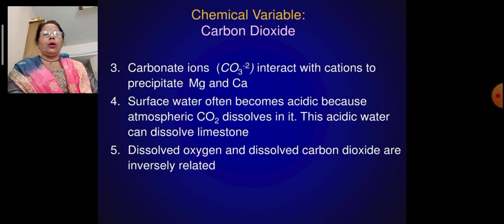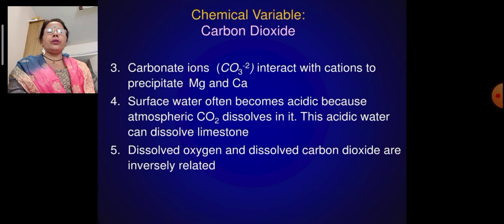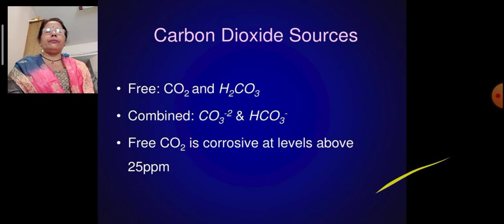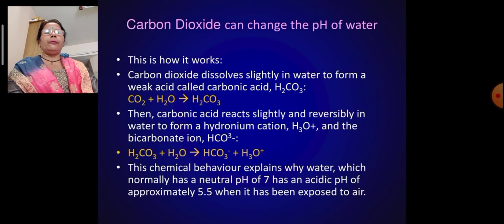Surface water often becomes acidic because atmospheric carbon dioxide dissolves in it. This acidic water can dissolve limestone. Dissolved oxygen and dissolved carbon dioxide are inversely related. The carbon dioxide sources: free carbon dioxide, H2CO3, and combined, that is CO3 2- and HCO3-. Free carbon dioxide is corrosive at levels above 25 ppm. So where people are gathered or where vehicles are more, we know how suffocating we feel.